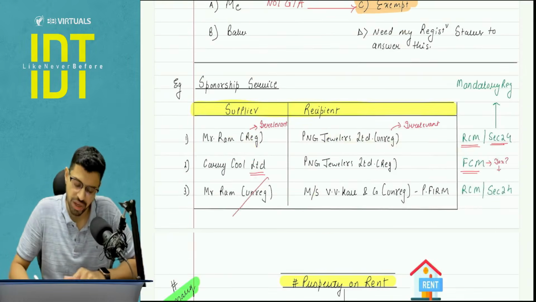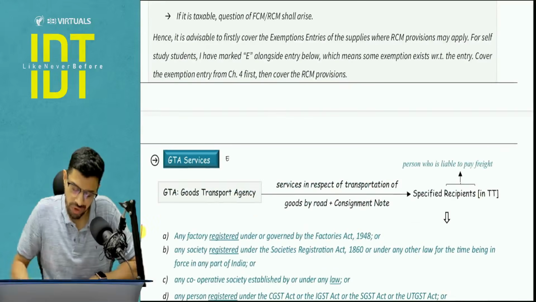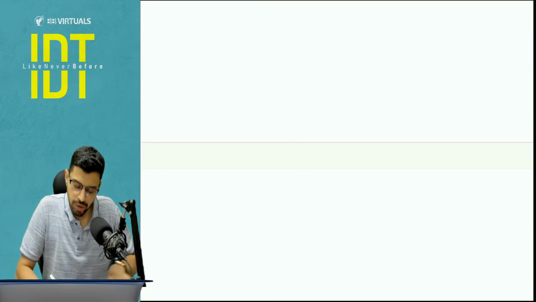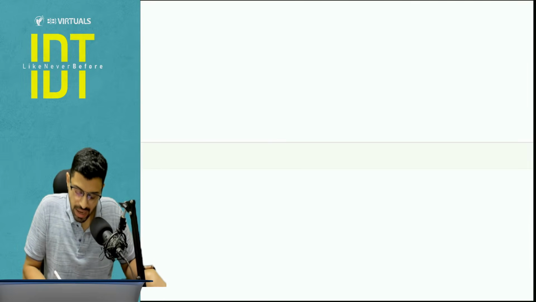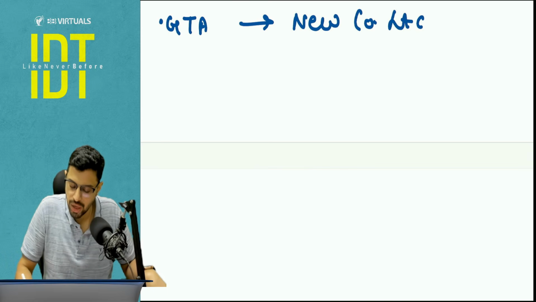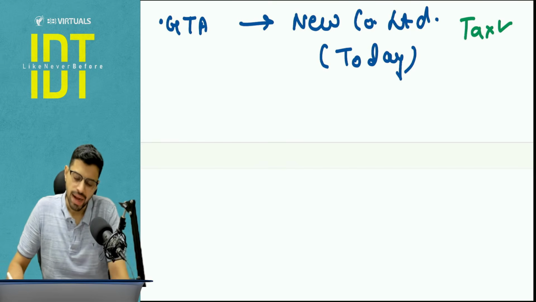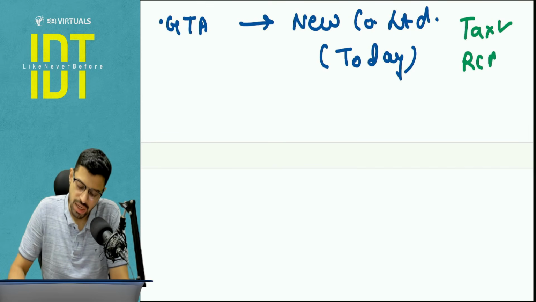No, there was no question directly. I will cover one small question with 2-3 parts here itself. So for example, tomorrow it is stated that there is a GTA and GTA has given a service to a new company, New Co Limited, which has been incorporated, let's say today itself. Will this be taxable? Answer is yes, tax will apply. And that too, it will apply under reverse charge mechanism.